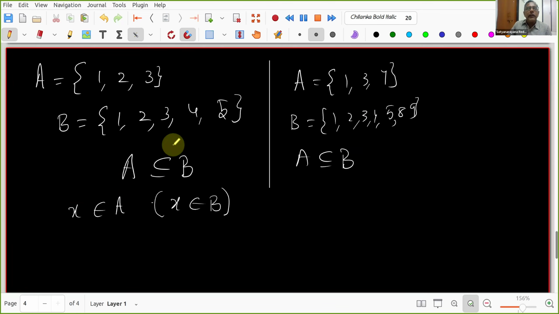Yeah. Okay. So to show that A is a subset of B, you need to check the elements of A, and they need to satisfy some property. What is the property? They belong to B. That is the property. Elements of A have to satisfy some property. But how many elements have to satisfy it so that A is a subset? Okay, that is the question.